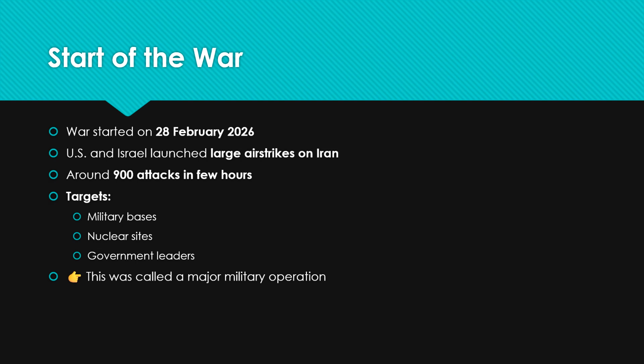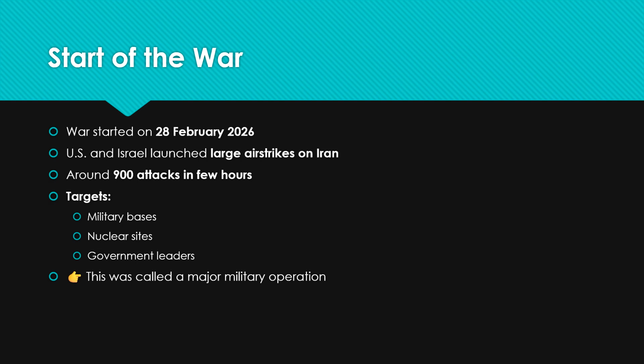So let's see. The U.S. and Israel launched large airstrikes on Iran. As I said, the U.S. and Israel are allies, meaning friends, and they are together, and they launched large airstrikes on Iran because they are against it. Around 900 attacks happened within a few hours.